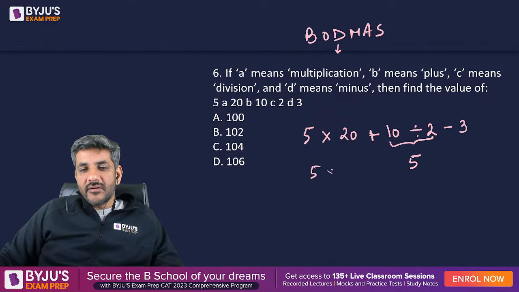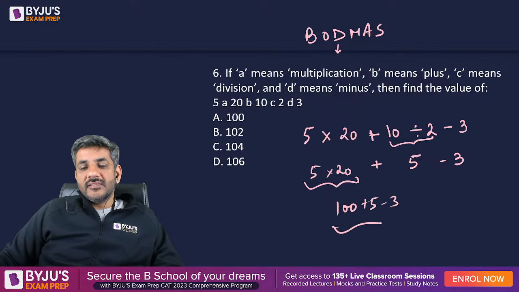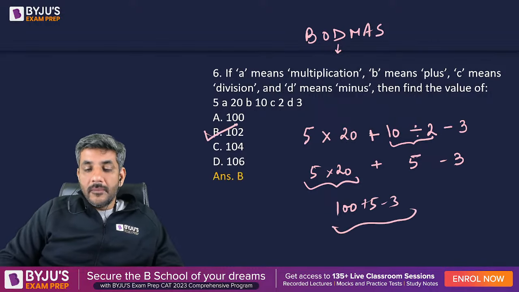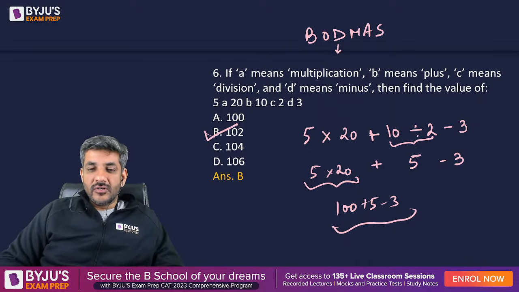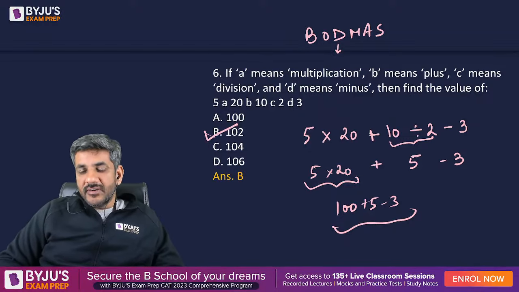So ultimately it will become 5 into 20 plus 5 minus 3. After that multiplication, that is 5 into 20, it is 100. So 100 plus 5 minus 3 is 102. B option is the right answer for this question. Yes, everyone has given the right answer. Meera, Girish, Ankita, Ketaki as well. सभी का आंसर सही आया था. That was question number 6.